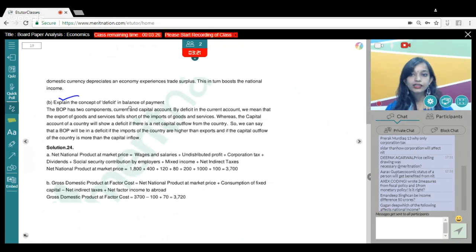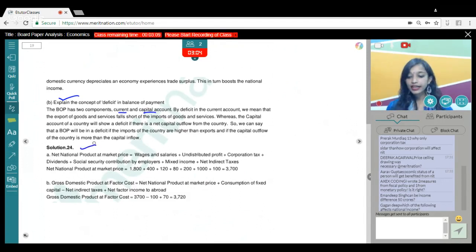Second was explain the concept of deficit. So we all know what is deficit in case of BOP. There are two accounts, capital and current. So in the current account, the deficit is when your imports are higher, whereas in your capital account, the deficit is when your outflow of capital is higher. So you had to explain the same.